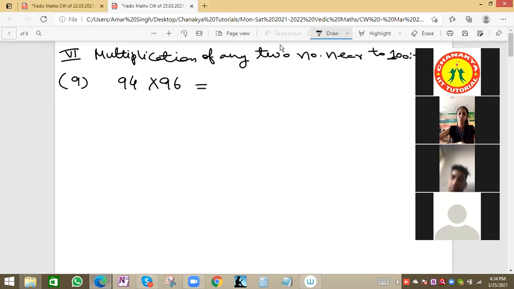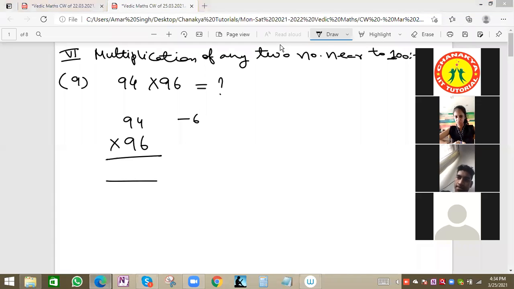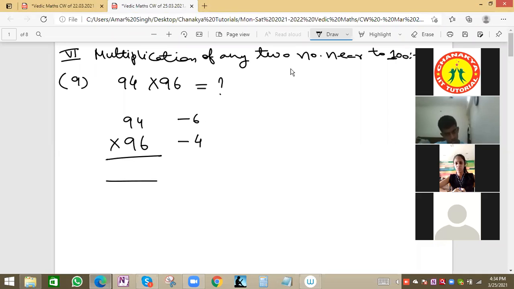So what is the method? See, 94 is there, and 96. So we have to multiply basically. The numbers are near to 100, so we can apply this trick. What is the trick? By how much is it less than 100? It is less by 6, so we will put -6. Right, Hemant and Tanvi. -6. Here, how much is it less than 100? 4, so -4. Now we'll do cross.